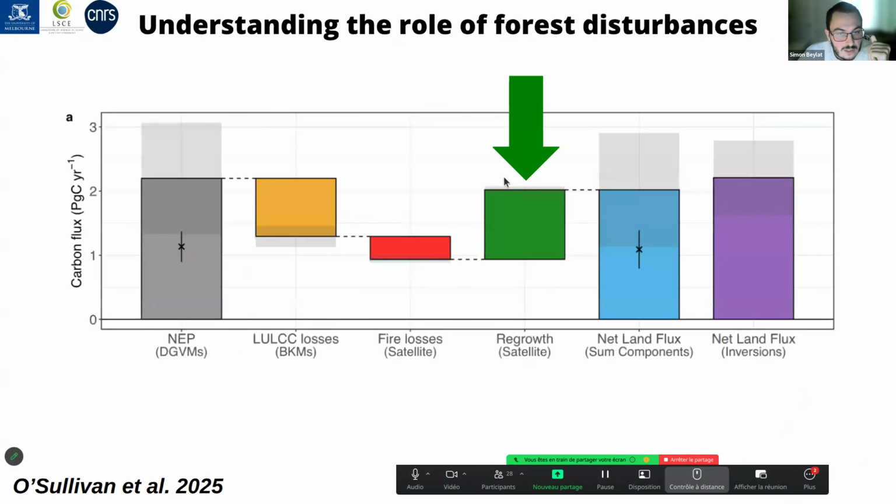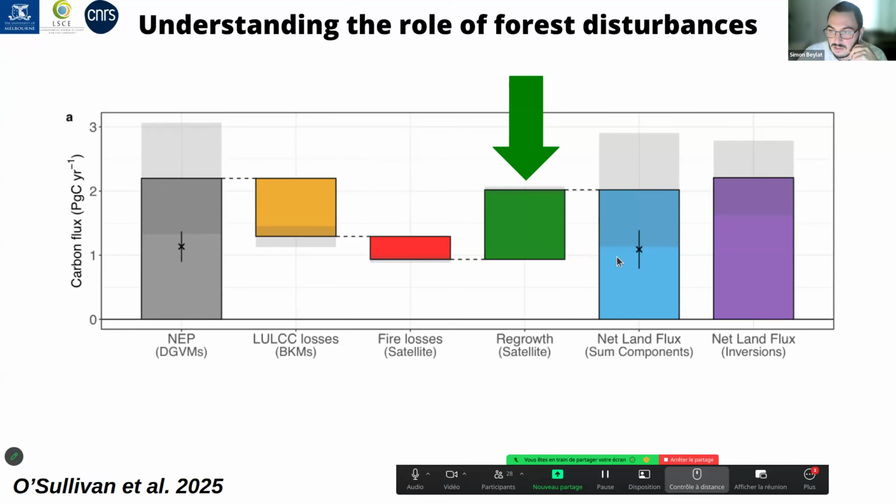So there were many studies that tried to understand why we have such differences, most notably O'Sullivan et al. 2025, which mainly explains that these differences were due to the fact that in LSMs, we did not account well for land use change and fire losses, and also because we do not simulate well this regrowth process. And by estimating these three processes and adding them to the NEP from the LSM, it could recover in northern latitudes the carbon sink between LSM and inversion.